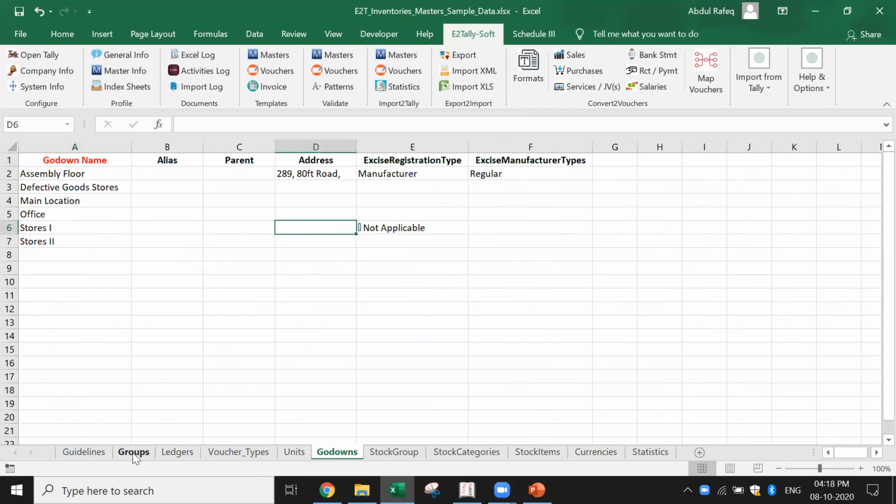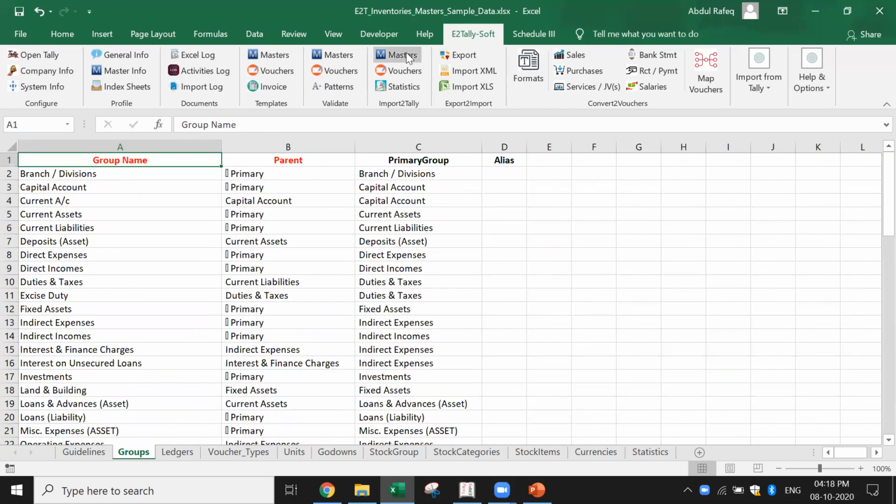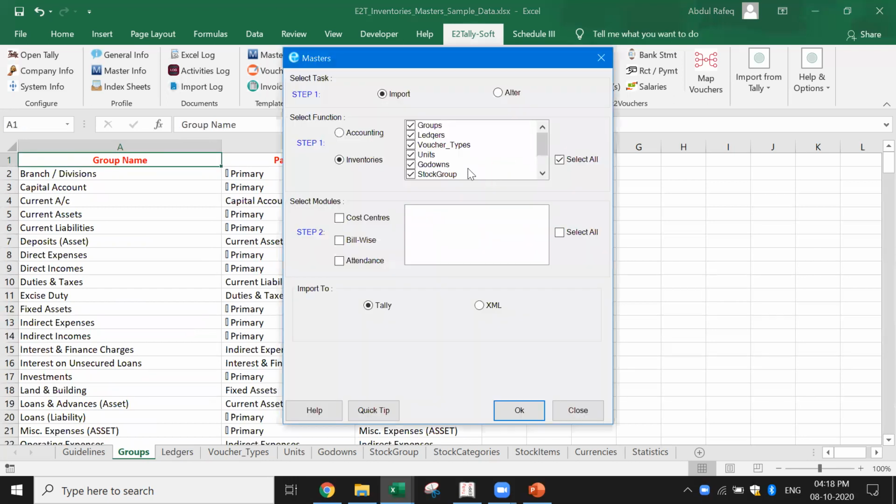Now I'm going to go back to the groups and say I want to import this. Now just see how simple and quick you can do this. I've just got this. If this data had cost centers or bill-wise details, that also would have come. So in this case, I'm just going to say okay.